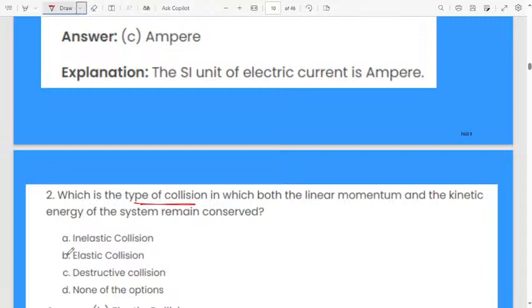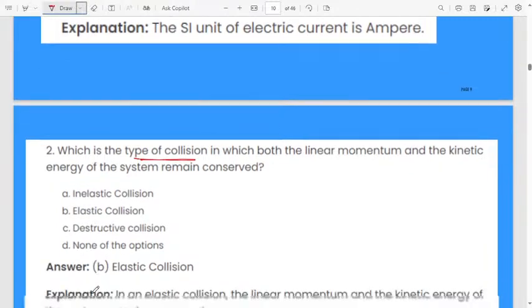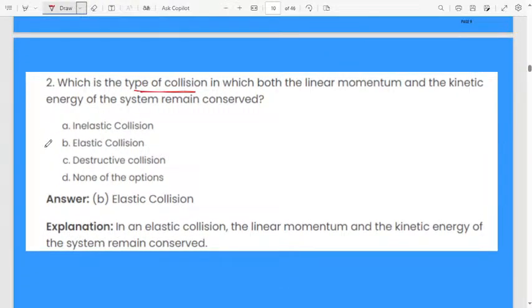First one, inelastic collision. Option B, elastic collision. Option C, destructive collision. Option D, none of the options. The correct answer will be elastic collision.